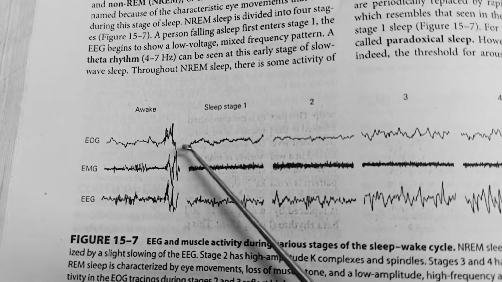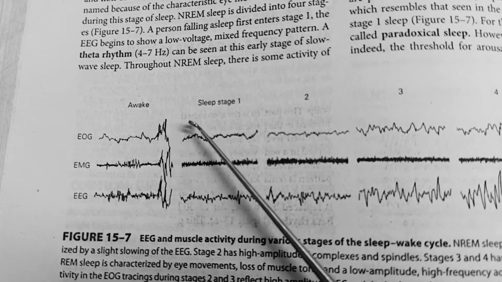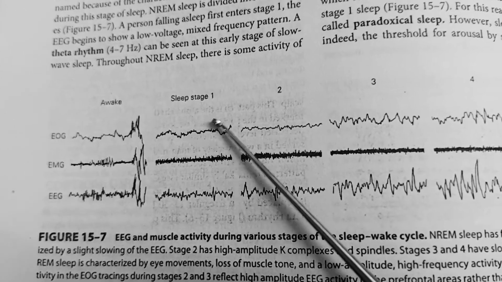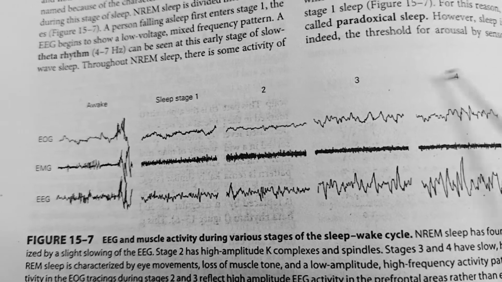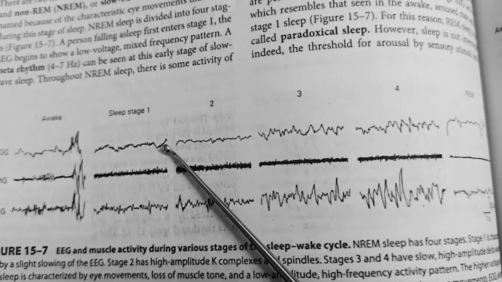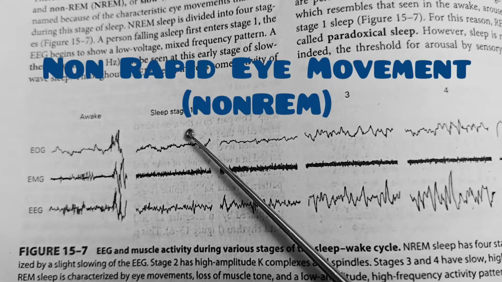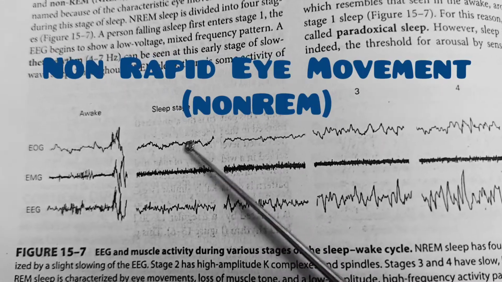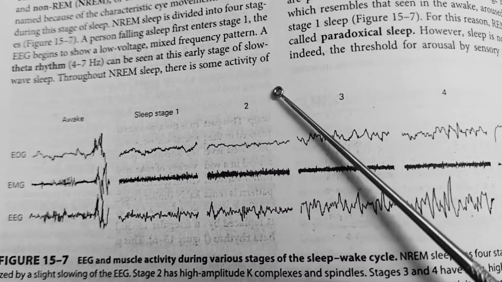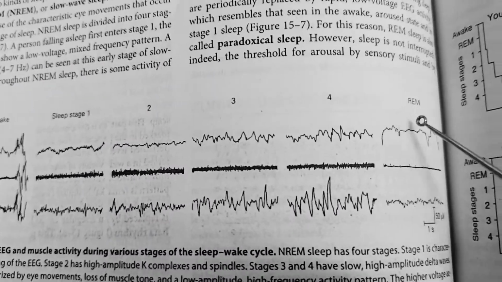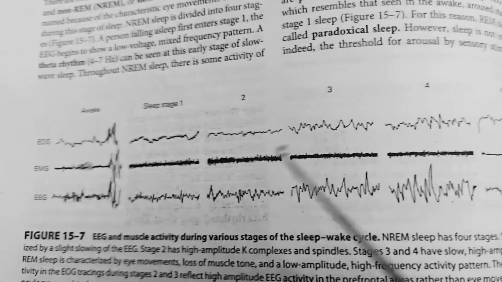And then after entering into sleep, the human has some stages of sleep. First they enter into the non-REM sleep. This non-REM sleep has stage 1, stage 2, stage 3 and stage 4. Then there is the REM sleep.